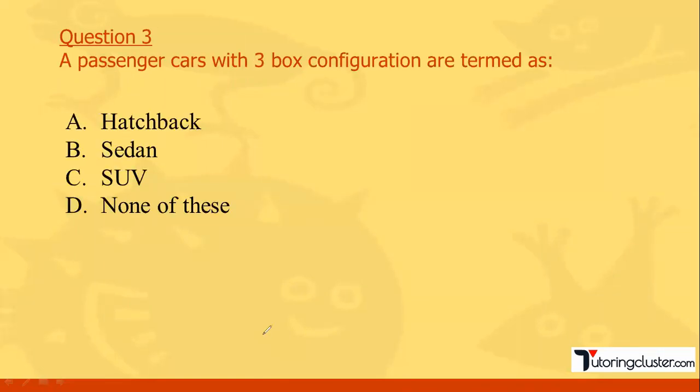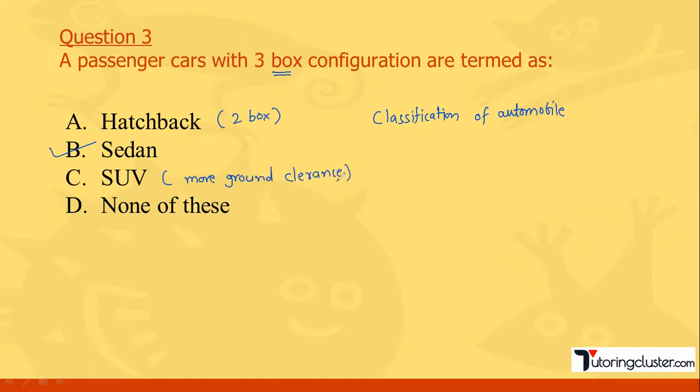Now let us discuss the next question. The passenger car with 3 box configuration is termed as? Basically in the classification of automobile, we have seen this. The passenger car with 3 box configuration is called a sedan car. A hatchback basically has a 2 box configuration. Then a sports utility vehicle basically has more ground clearance. These points are important.